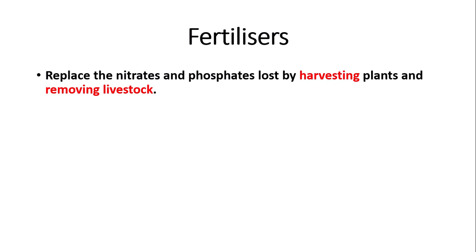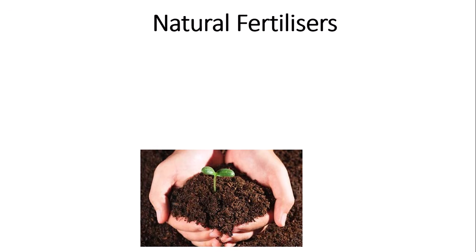So this leads me on to fertilizers. Fertilizers are extremely important as they replace the nitrates and phosphates lost by harvesting plants and removing livestock. The demand for fertilizers is increasing rapidly as the global population increases, so demand for plants and livestock increases rapidly for food sources. There are two types of fertilizers that you can get: natural fertilizers and artificial fertilizers. First I'm going to talk about natural fertilizers.